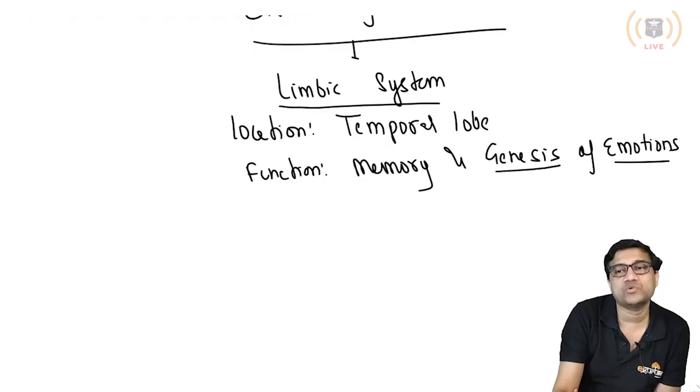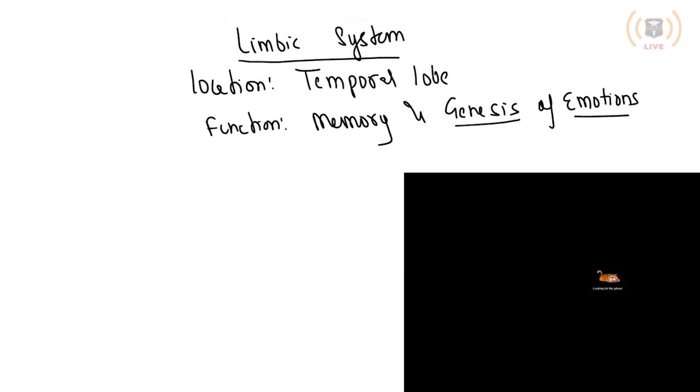So memory and genesis of emotions is the one. Is it clear now?